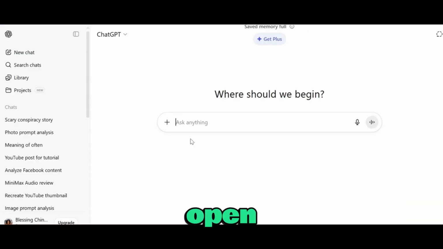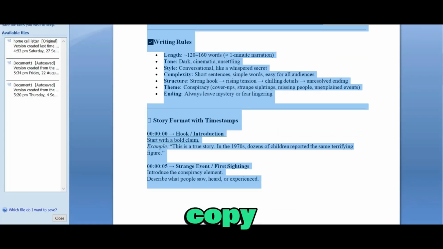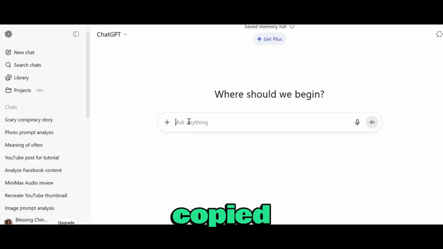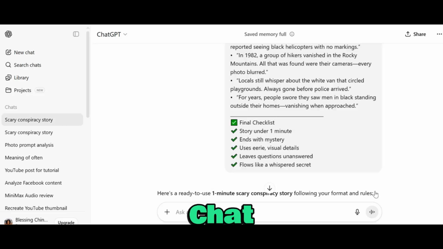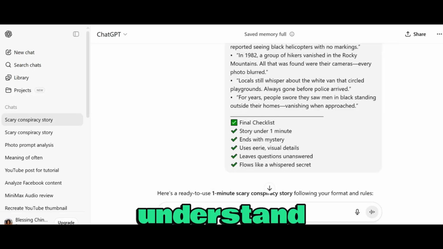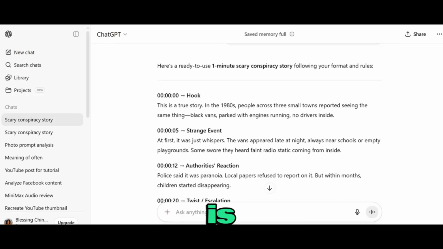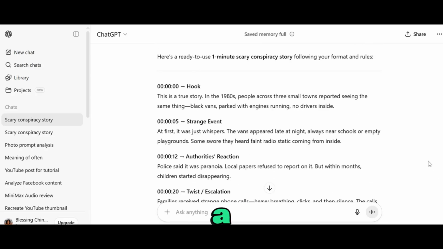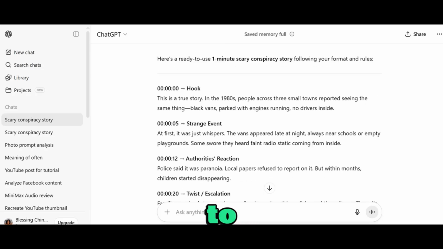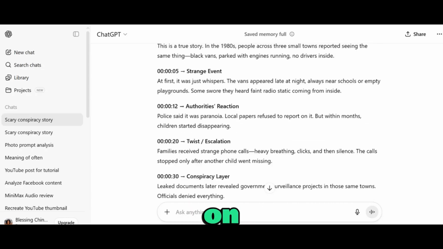So what you need to do is open ChatGPT, and once you're in there, go back to the document and copy the first prompt. Once that is copied, head over to ChatGPT and paste it. Then go ahead and hit enter. ChatGPT will instantly understand what the prompt is about and it is going to give you beautiful results like this. So this is a 1 minute story that you can use to make viral videos on TikTok.